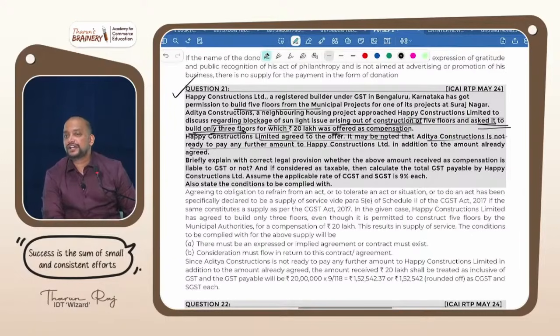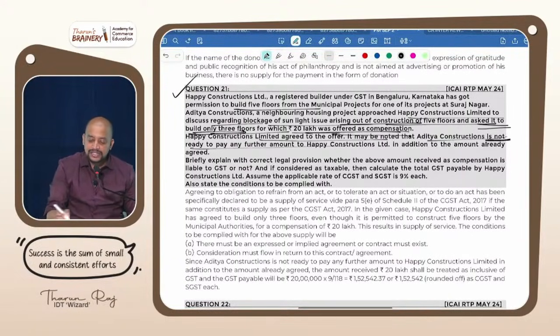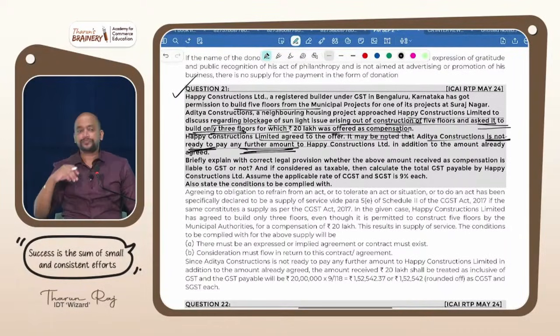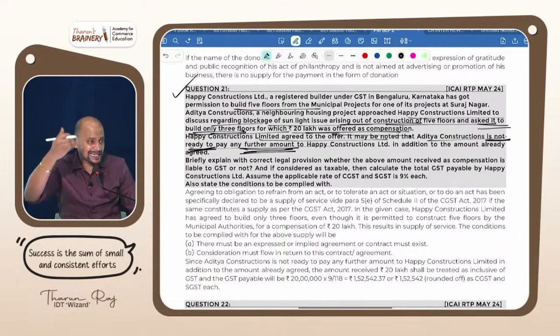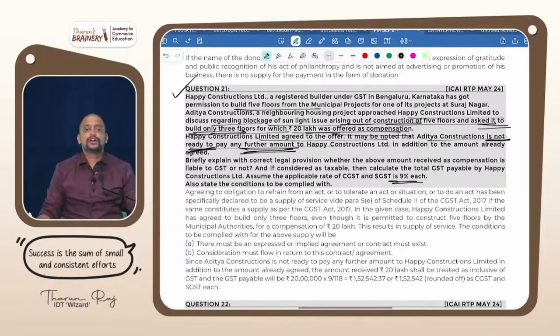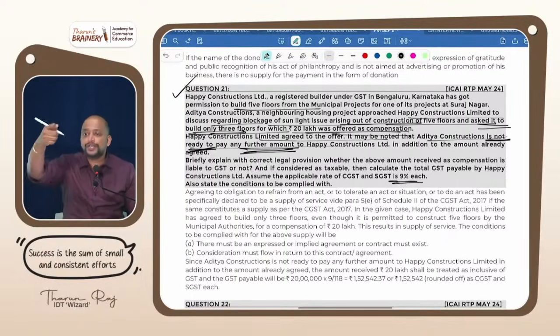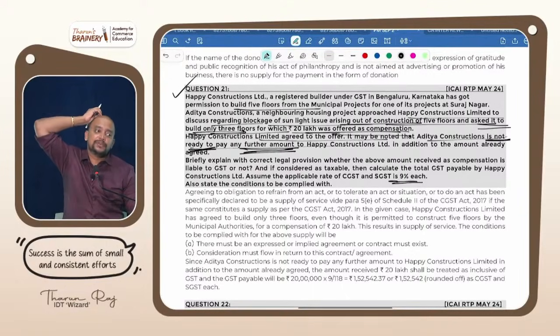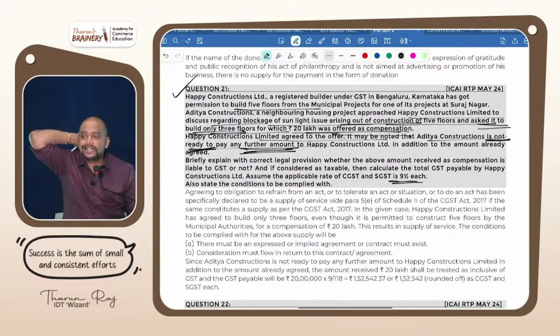Why it is taxable on inclusive basis? See this line. Aditya Constructions is not ready to pay any further amount. Means this 20 lakhs received itself is inclusive of GST. The recipient is not ready to pay any extra money. Means that is inclusive of GST. The rate of GST, CGST, SGST 9% each. So what we should do? 20 lakhs into, please do the calculation. 20 lakhs into how much? 18 by 118. 20 lakhs into 18 by 118.